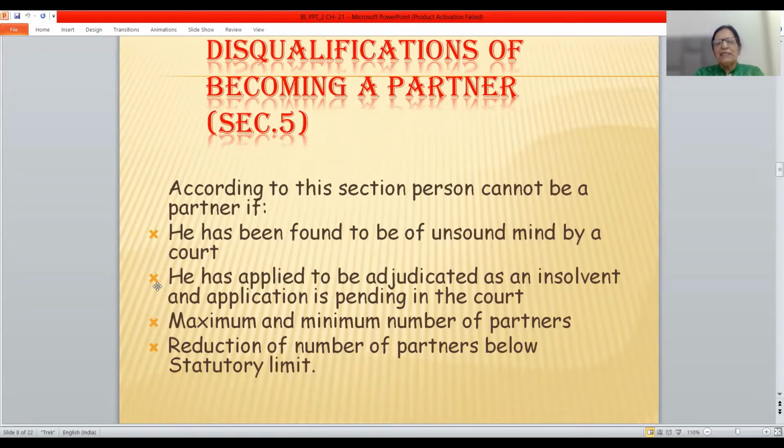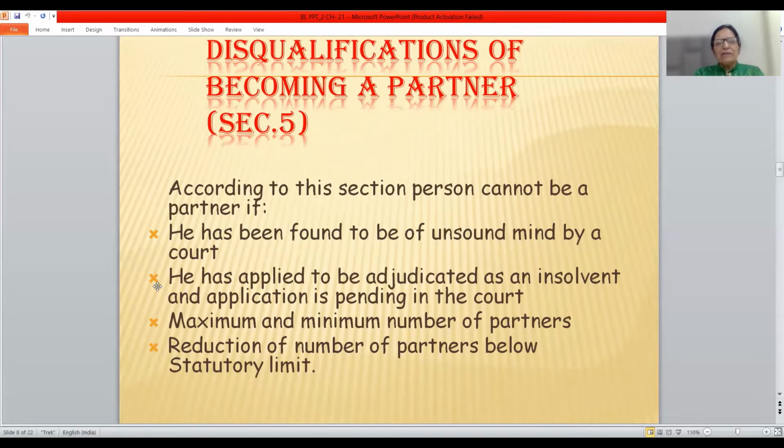He has been declared by the court to be of unsound mind, or he has applied to be adjudicated as insolvent and his application is pending in the court. You all know the meaning of the term insolvent, friends. He has given the application, but his application is pending in the court. So these two persons, they are not eligible to become a partner of LLP.